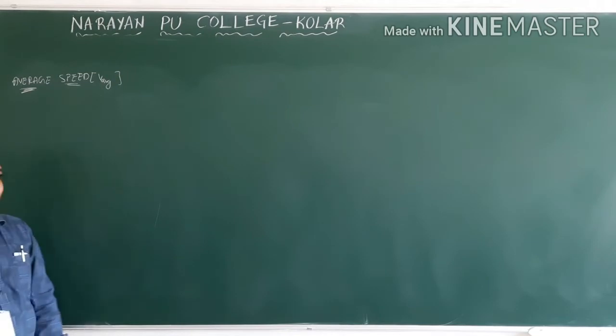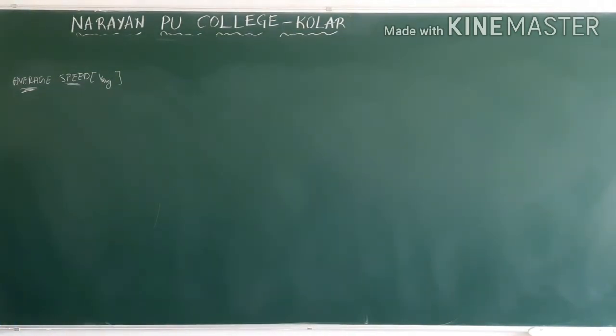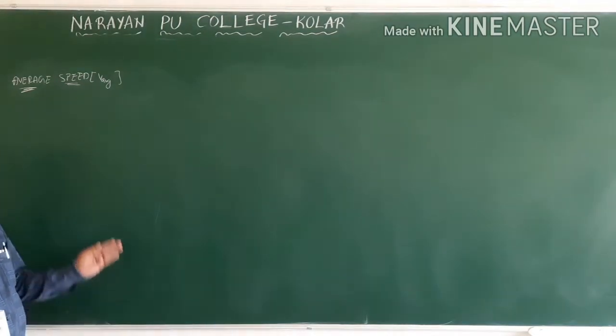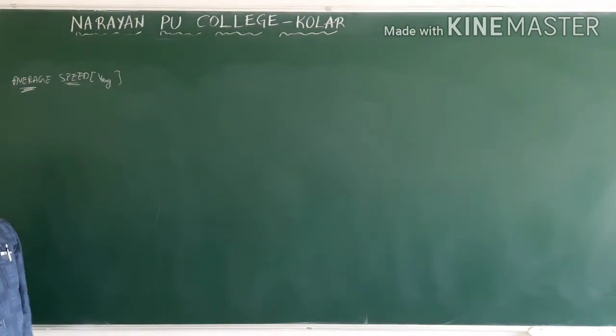So now we will see average speed and average velocity. Up to now we discussed speed and velocity. The distance covered in a particular interval of time is called speed. The displacement covered in a particular interval of time is called velocity. Now, what is average speed and what is average velocity?